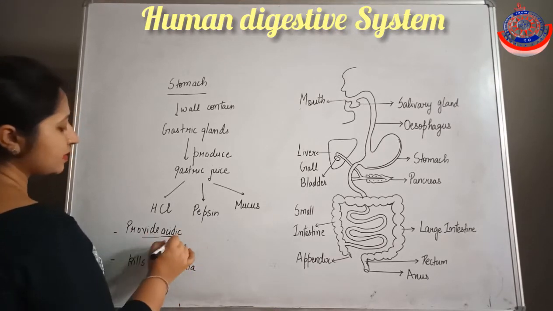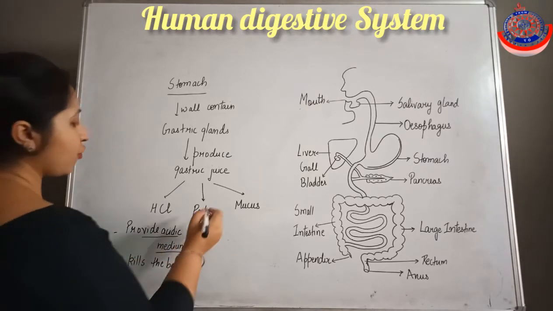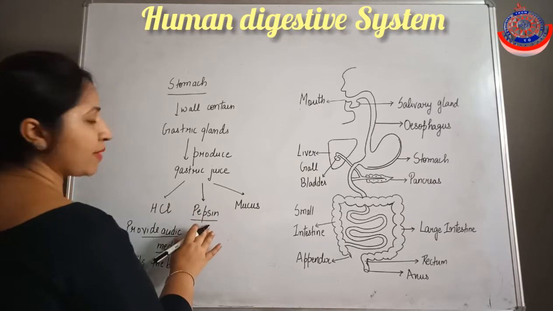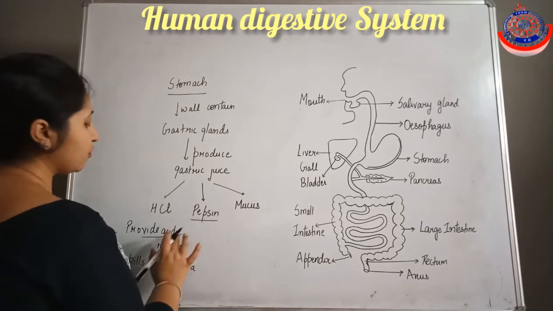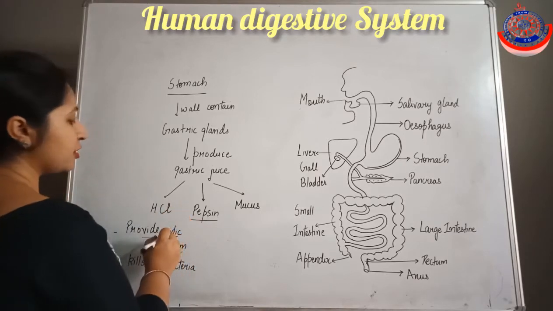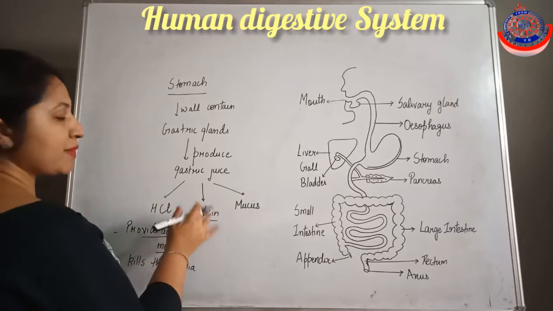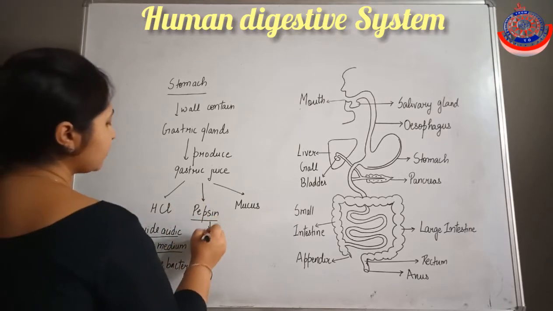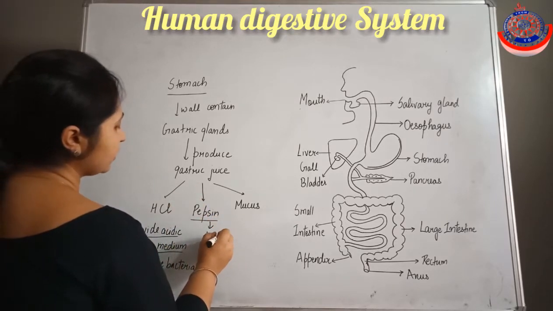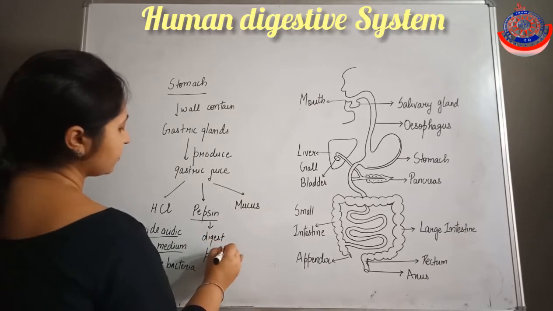So why is this acidic medium required? This acidic medium is required for the proper functioning of the pepsin, because pepsin works only in the acidic medium. When HCl is produced and provides acidic medium, it activates the pepsin. Now what is the function of the pepsin? It digests proteins.